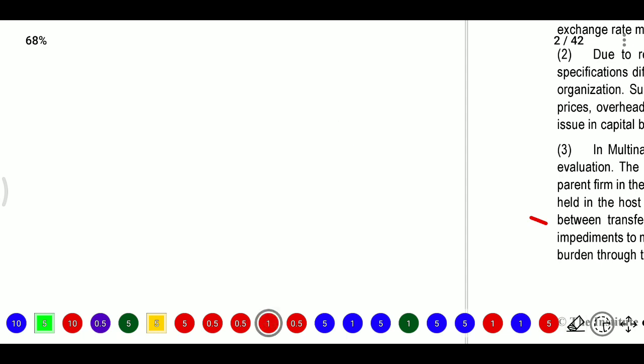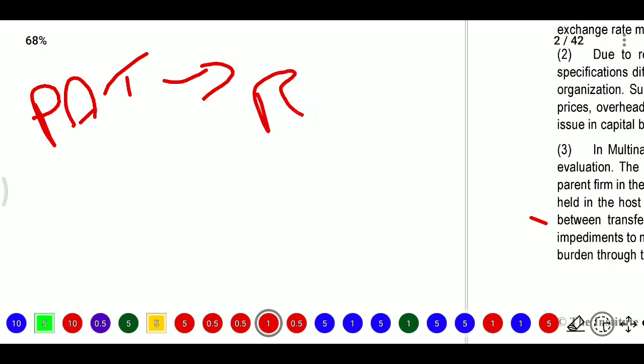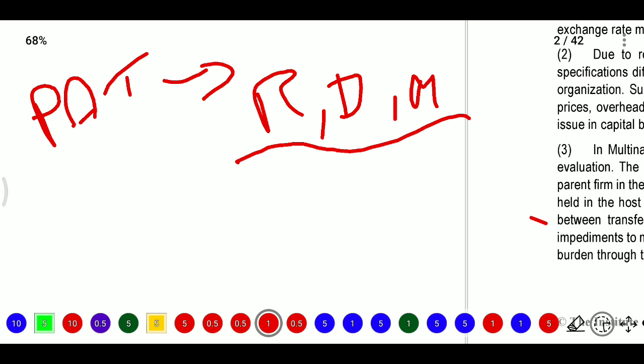In the third point, the MNC, what is the PAT, that is profit after tax? So for the project evaluation, what is the profit after tax? Here we have two tax regimes to be considered for remittance of funds, and in income tax, we need to discuss royalty, dividends, management fee, etc. They need to withhold a tax, that is, TDS provisions will be applicable in the host country.